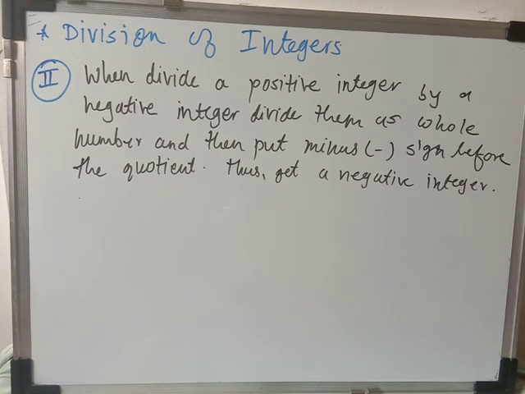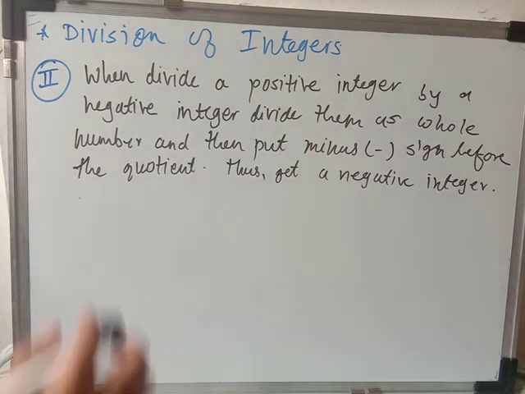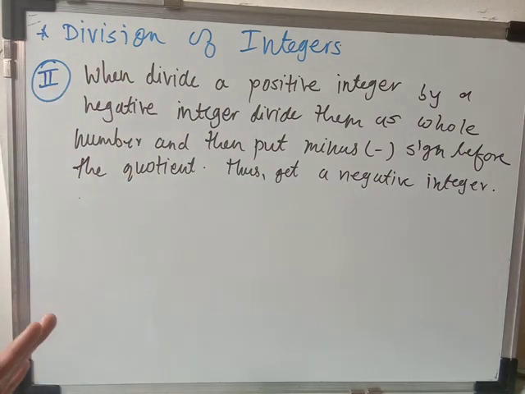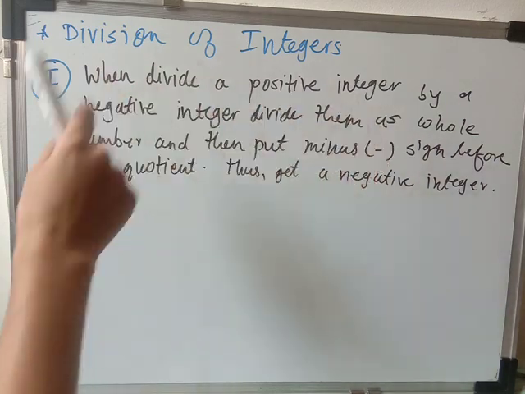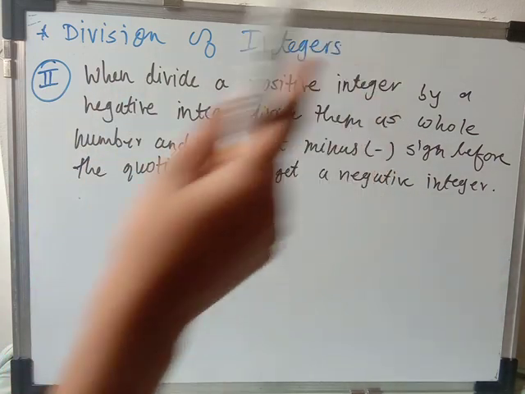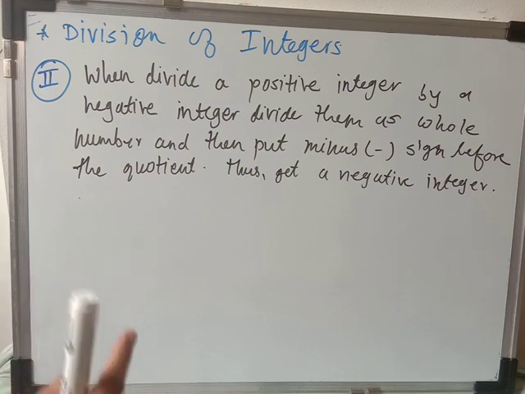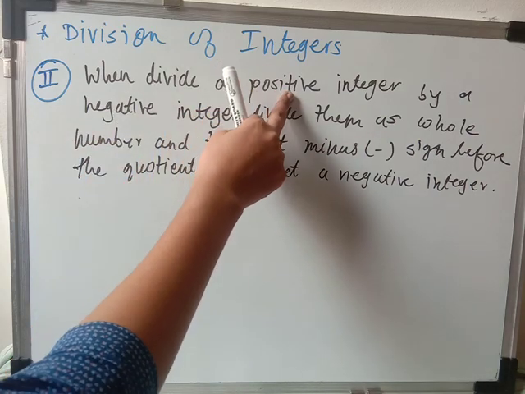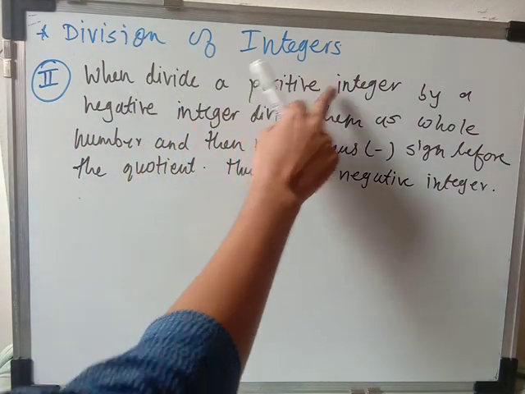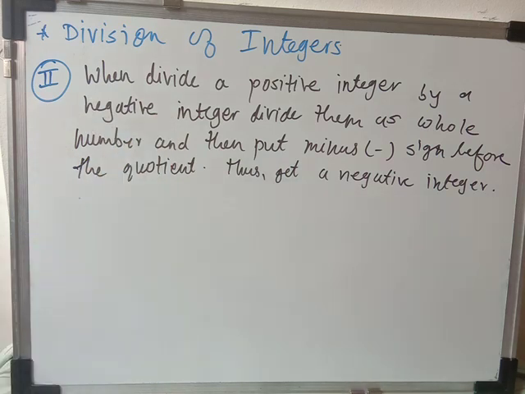Now the second important thing that you have to remember is that when you divide a positive integer by a negative integer, divide as a whole number and then put the minus sign. In the previous one we saw dividing a negative integer by a positive integer, but here we have to divide a positive integer by a negative integer. But here also you have to do the same thing.